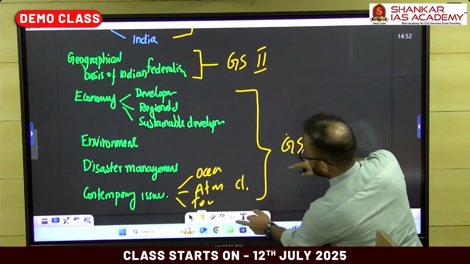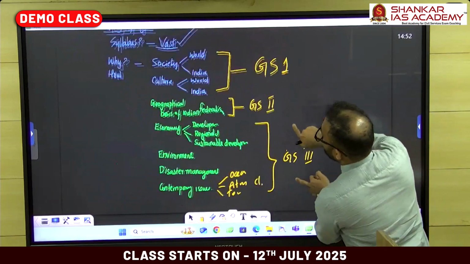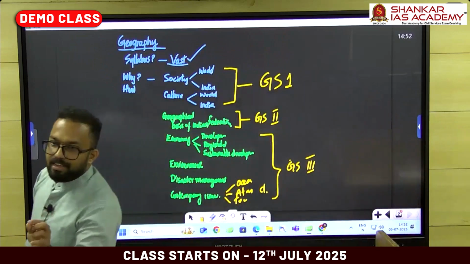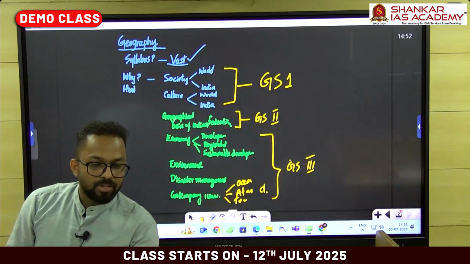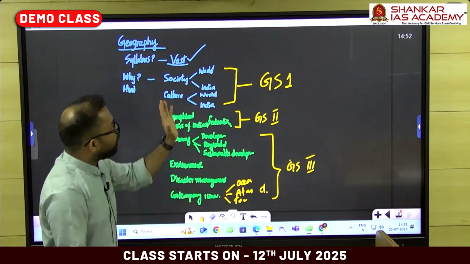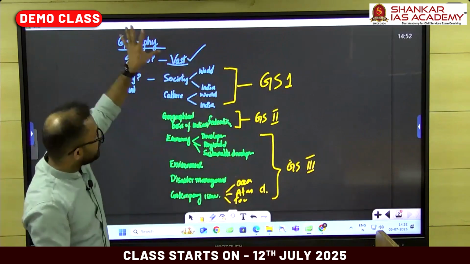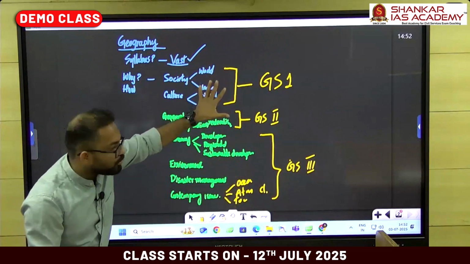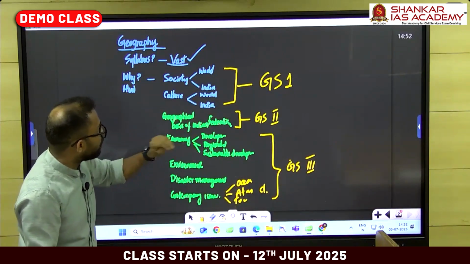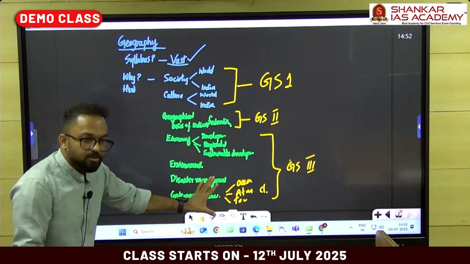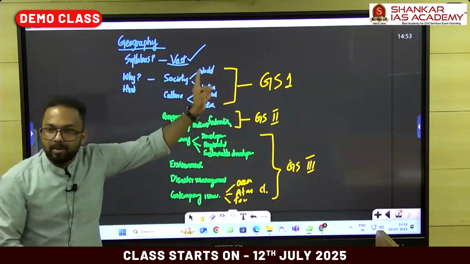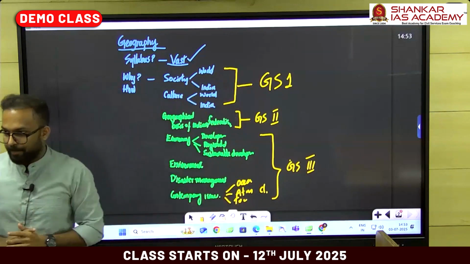So see this, who made geography that much vast? It is exactly the inclusiveness, it is not the vastness. It includes all those other subjects, whether it is related with India's sociology-related things. It covers the areas related with economy. It talks about disaster management and contemporary issues, which are all spread across GS paper 1, 2, and 3.